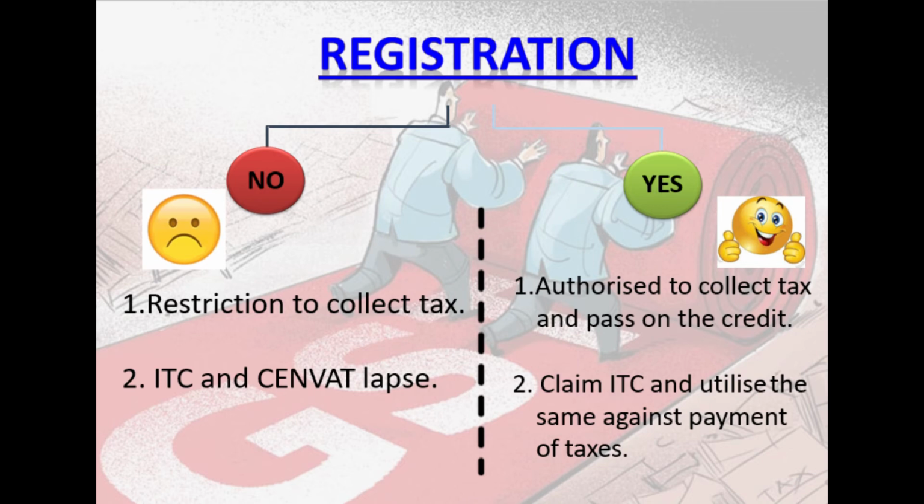It means if you are a registered dealer and you have purchased from another registered dealer, and you have paid tax on that to the government, then that tax paid on your input can be adjusted against your sale. When you are going to sell or supply those goods to somebody within the state or outside the state, you are supposed to collect IGST or CGST plus SGST as the case may be at the point of sale. Against that output tax, you can adjust your input tax credit, whatever you have paid on your purchases, provided you are a registered dealer. I hope I am clear about the advantages of registration.